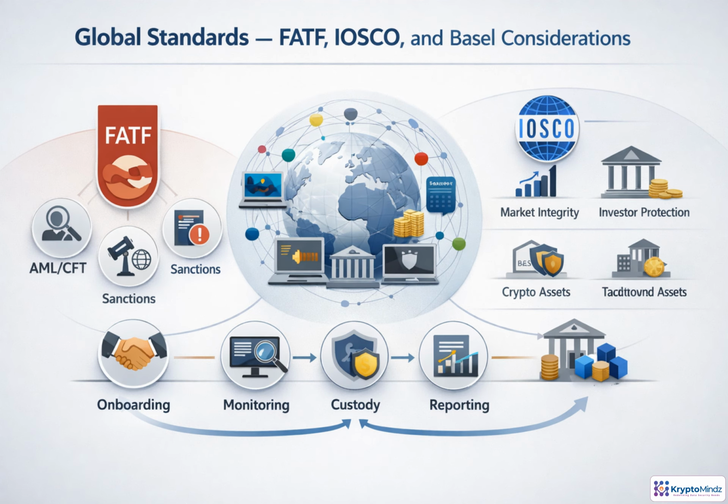Global standards may not be law by themselves, but they strongly shape regulatory expectations. FATF drives AML and counter-terrorist financing controls, including due diligence, sanctions screening, suspicious activity reporting, and the travel rule. IOSCO emphasizes market integrity, investor protection, custody, disclosures, and conflict controls. Basel influences how banks measure capital and prudential risk for crypto exposures. For architects, the takeaway is reusable control patterns for onboarding, monitoring, custody, reporting, and governance across jurisdictions.